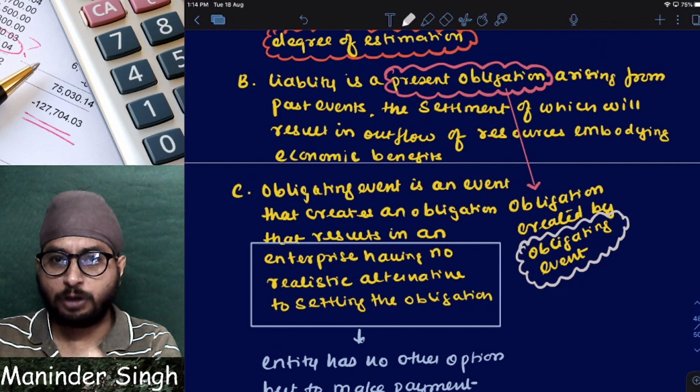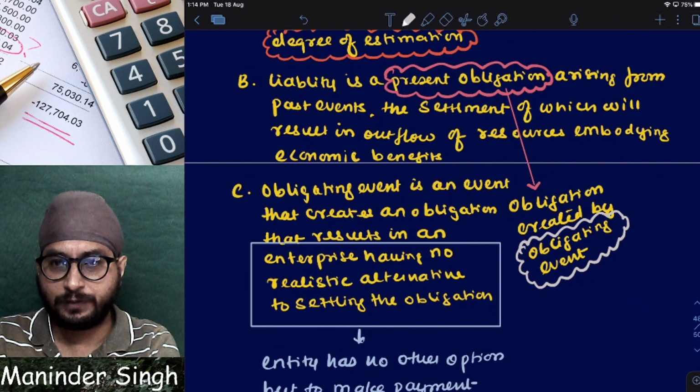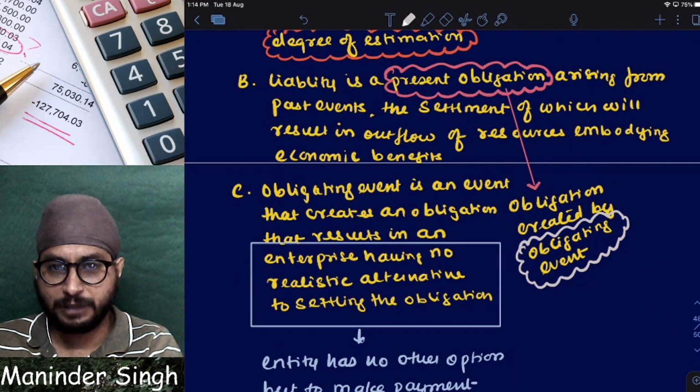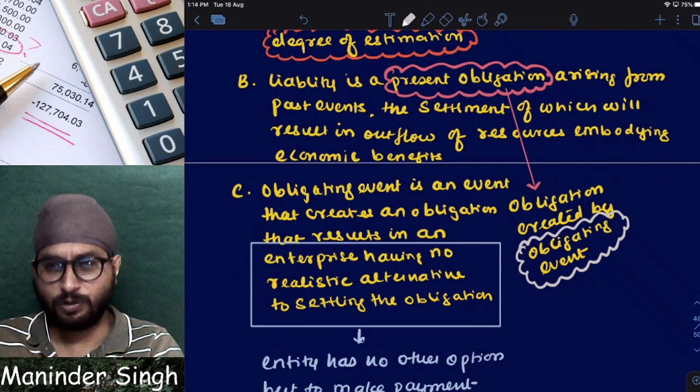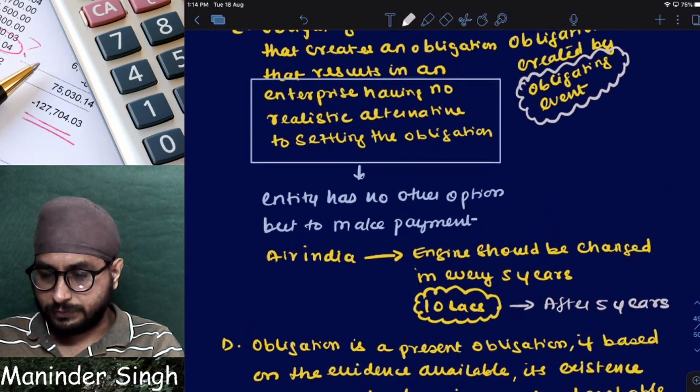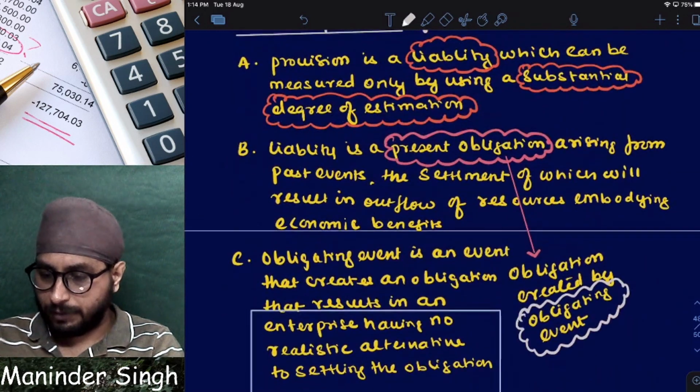Obligating event will give me an alternative to make a payment, or it will make sure that I have to make a payment. Obligating event will give me an option or no option to make a payment. No alternative means I have to make a payment, no other option. Now, clear? Now coming back to present obligation.